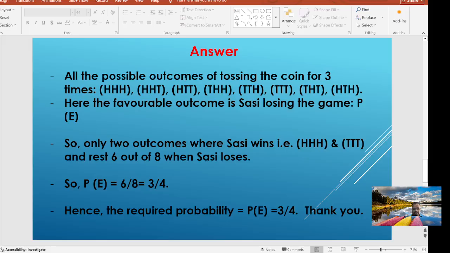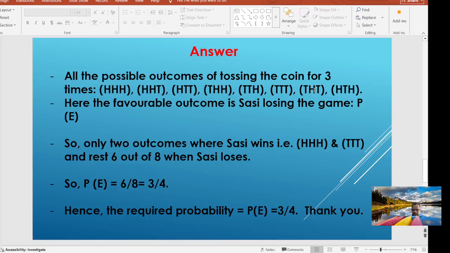What are those? Logically think: head, head, head can come, head, head, tail, or head, tail, tail, or tail, head, head, or tail, tail, head, or 3 times tail, or tail, head, tail, or head, tail, head.